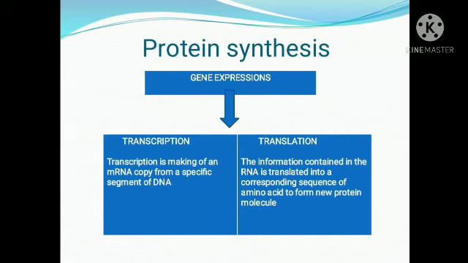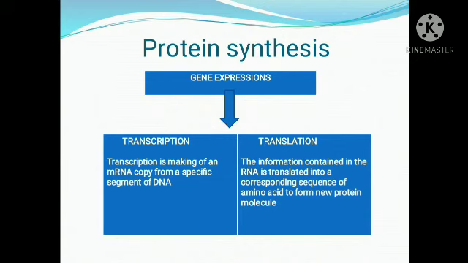Whatever food we have taken, the protein content of our food is digested and broken down into amino acids. And the small amino acids are present in our body. And from the amino acids, different types of proteins are formed.